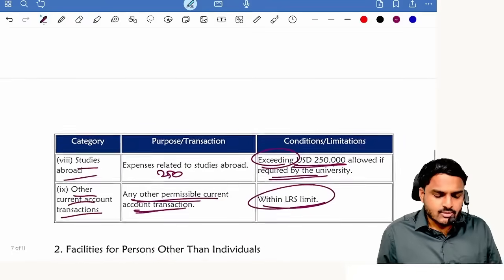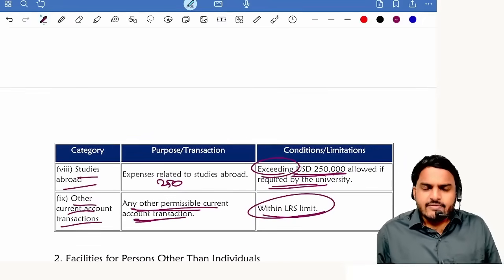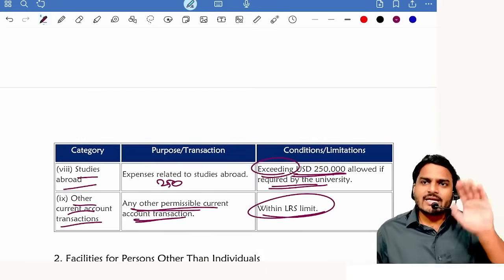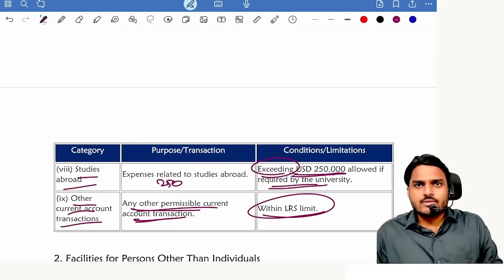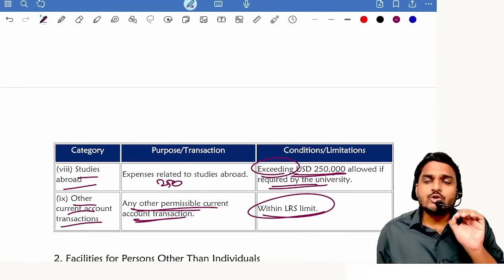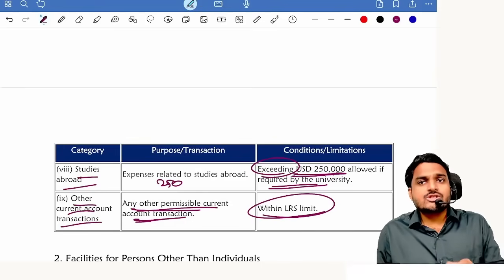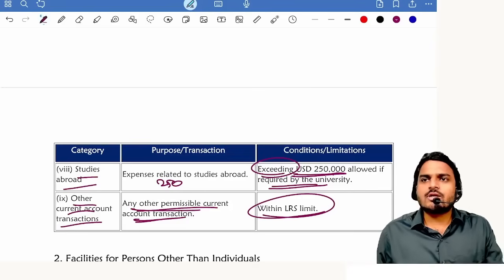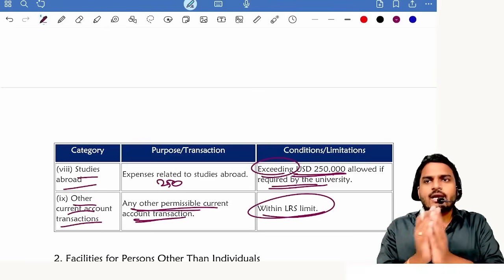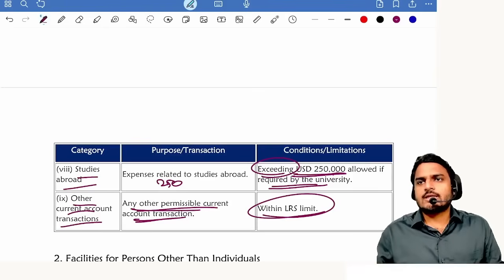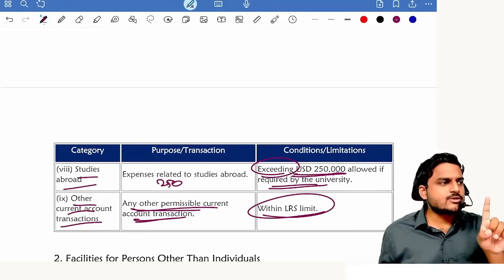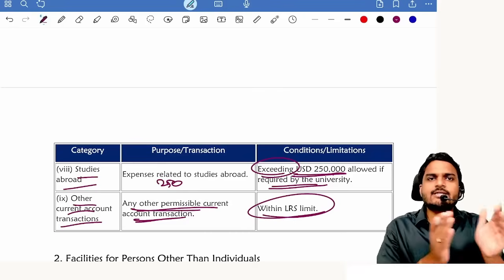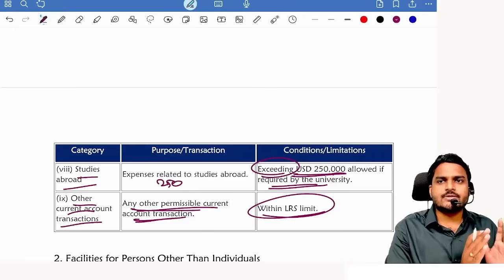Now tell me, for each and every category there is a 250,000 limit. For all categories, the 250,000 limit is there, for individuals, for all. Schedule 3 current account transactions plus capital account transactions, all put together, is $250,000: current account and capital account, all put together. That means an individual, per person, the limit per year is 250,000. If the year gets completed, next year again the new limit is 250,000.